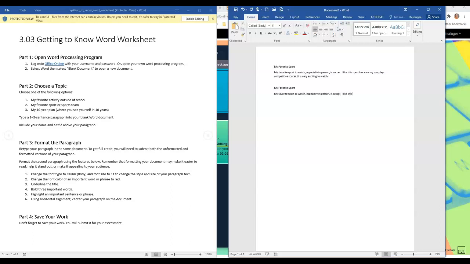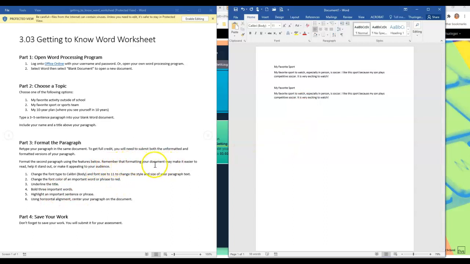I like this sport because my son plays competitive soccer. It is very exciting to watch. Okay, so I typed it again. For the second paragraph, I'm going to use these features.